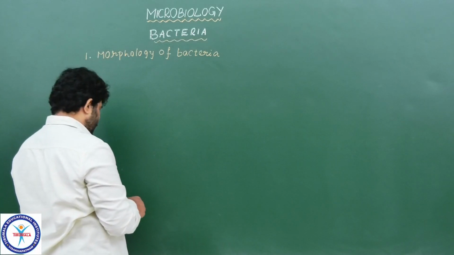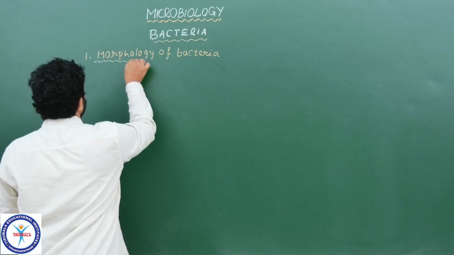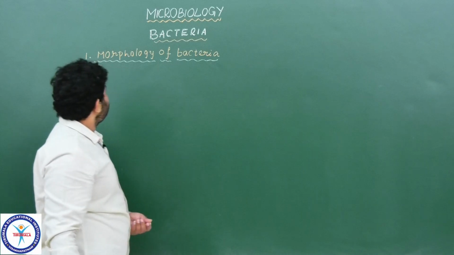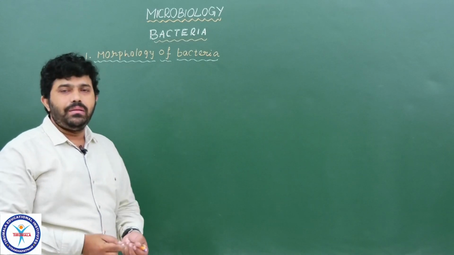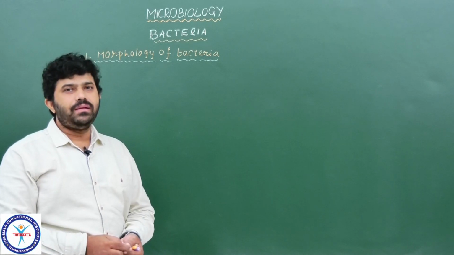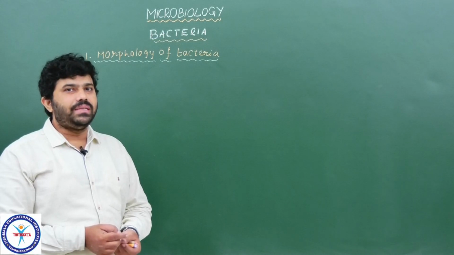The second one is bacterial cell structure, and then mode of nutrition, reproduction and importance of bacteria to humans.